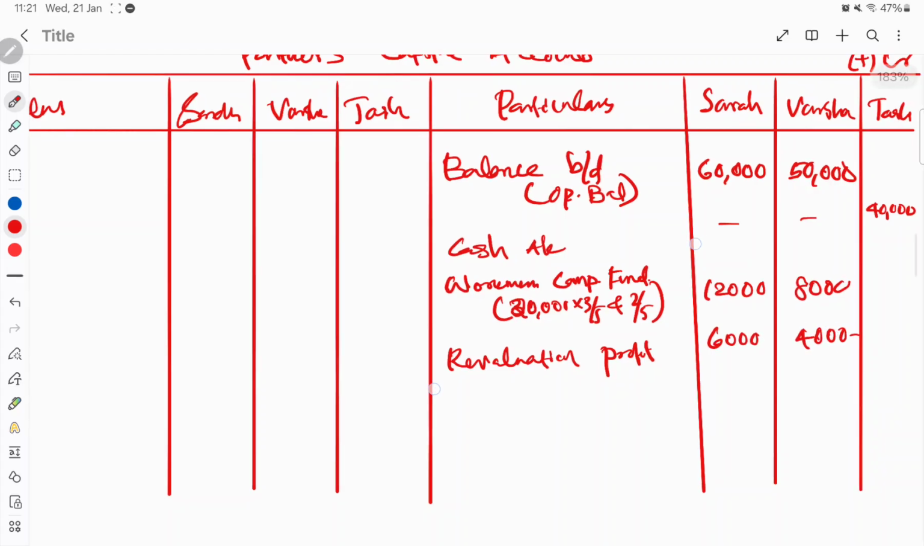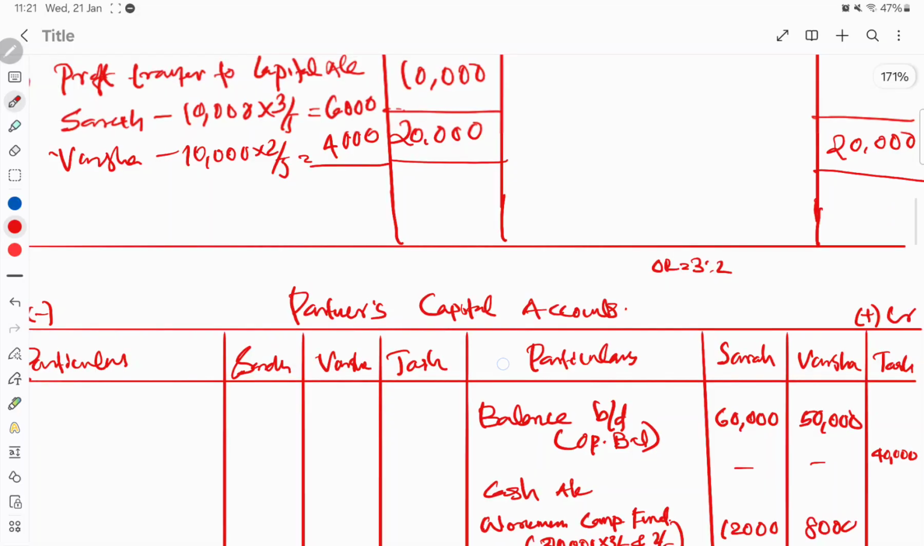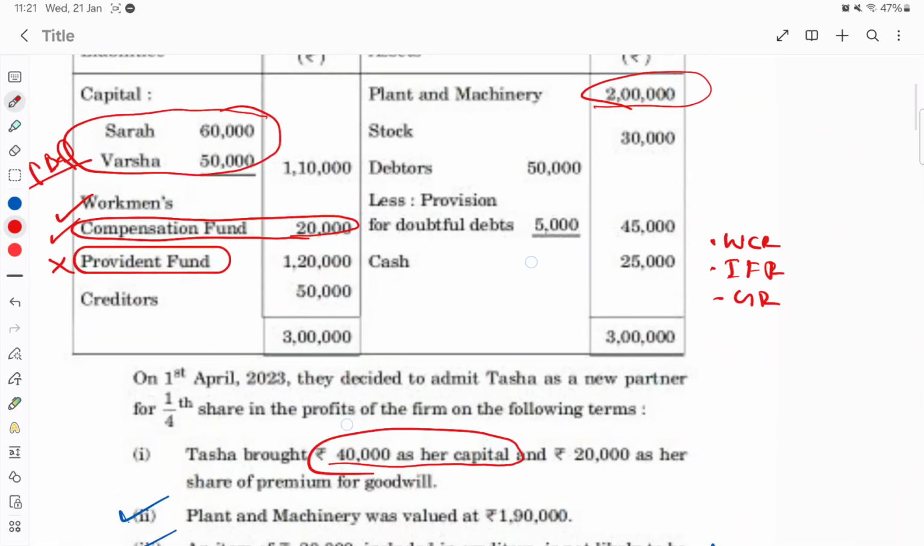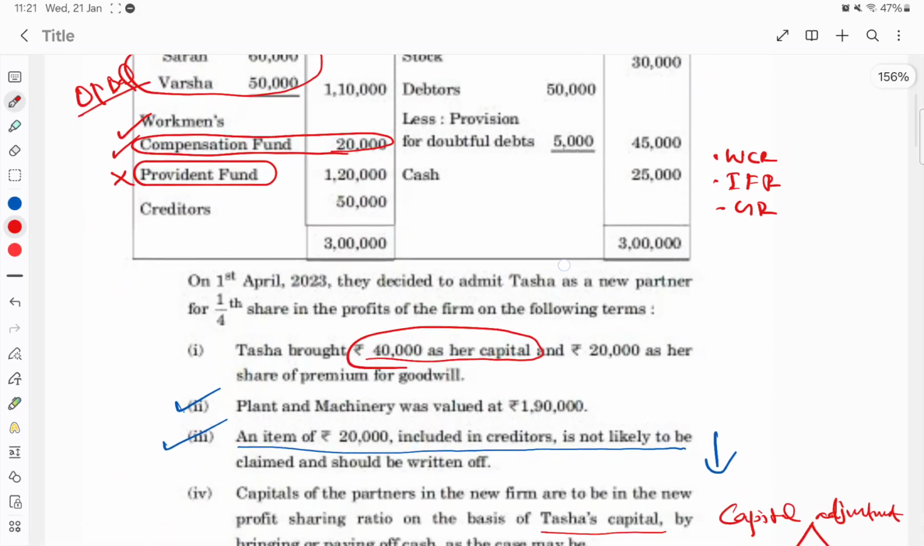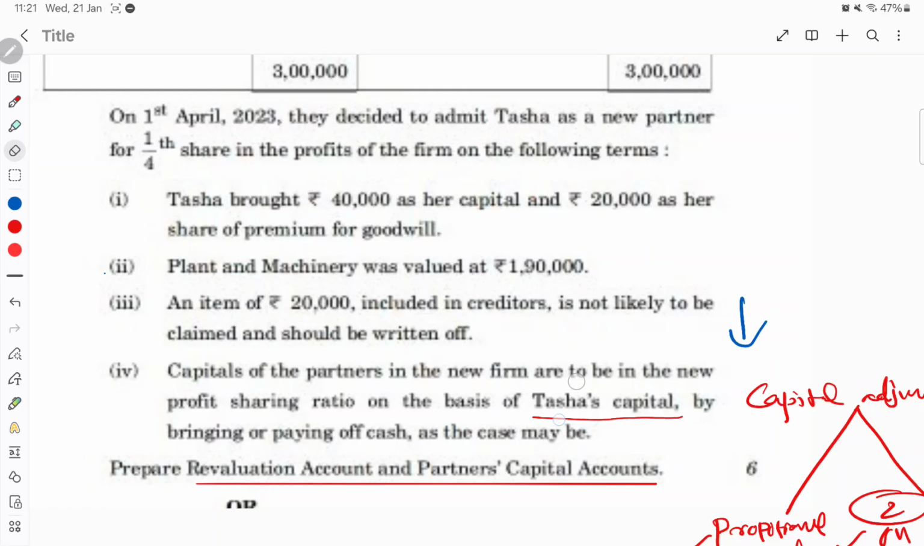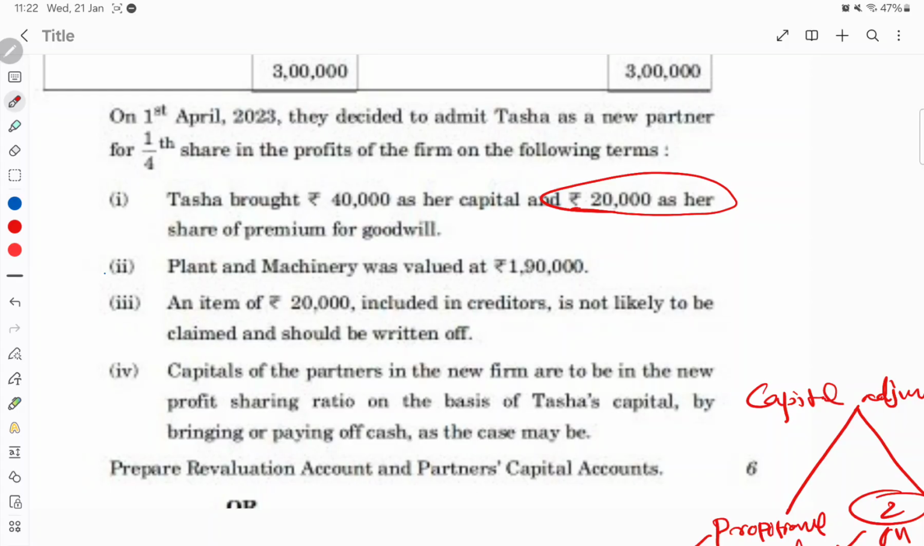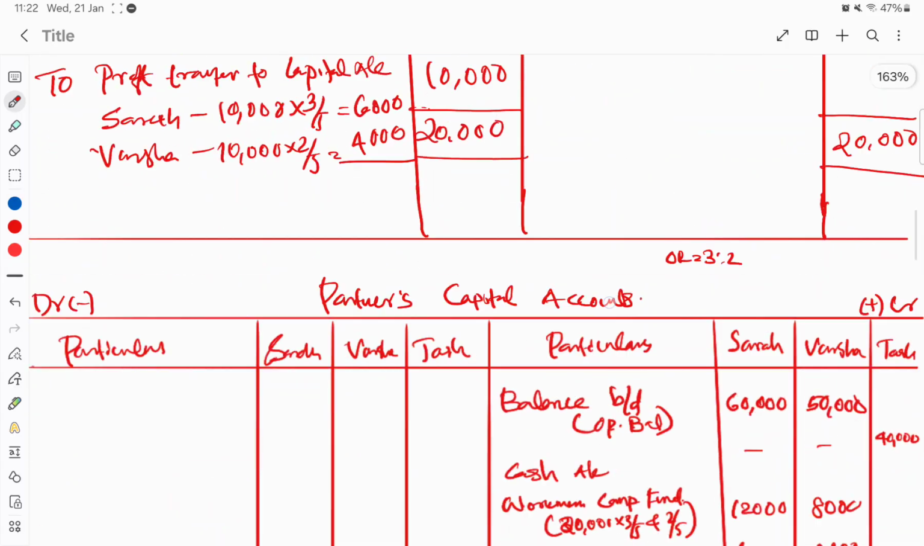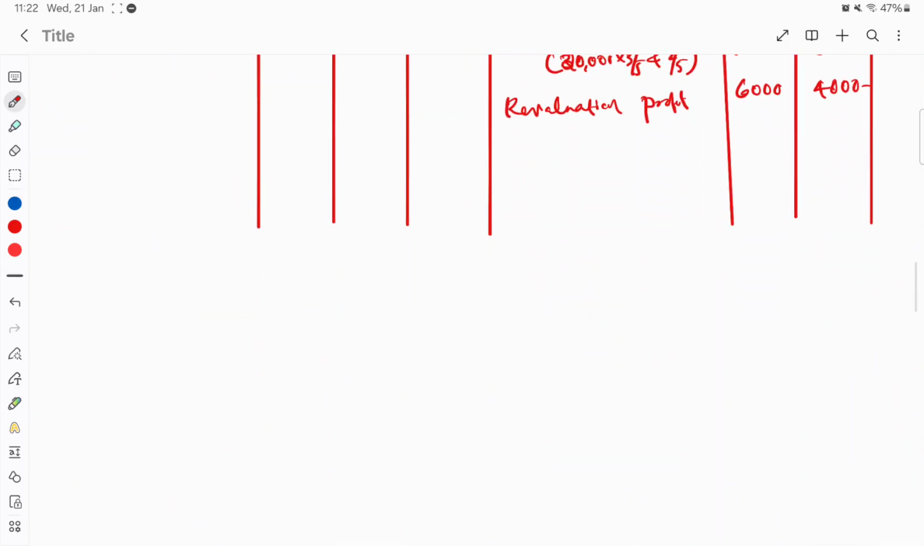Now we can go to the goodwill of the new partner. Here you can see the goodwill of the new partner is 20,000, isn't it? 20,000 as her share of premium. The new capital is brought into the business, which means the old partners will share this in the new ratio, sorry, the sacrificing ratio.